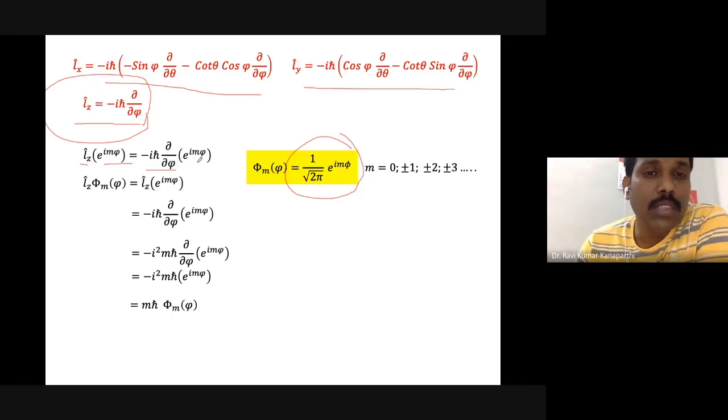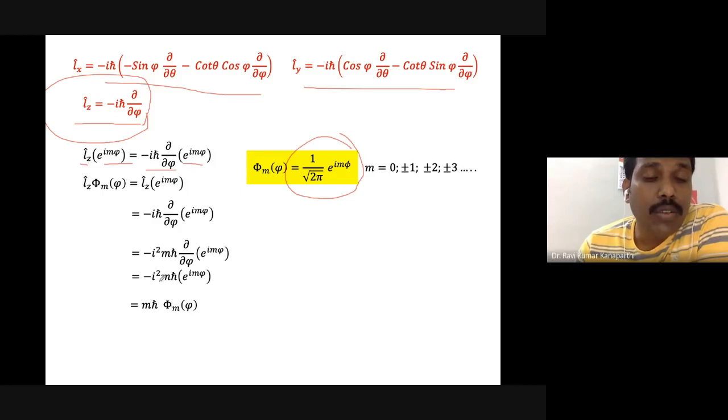Of course, this is a partial differentiation with regard to the right-hand side wave function, but the wave function contains only the phi variable. Therefore, there is no need for the partial differentiation notation; you can just take a single derivative of this function. When you do this, im comes out and the function is obtained back.